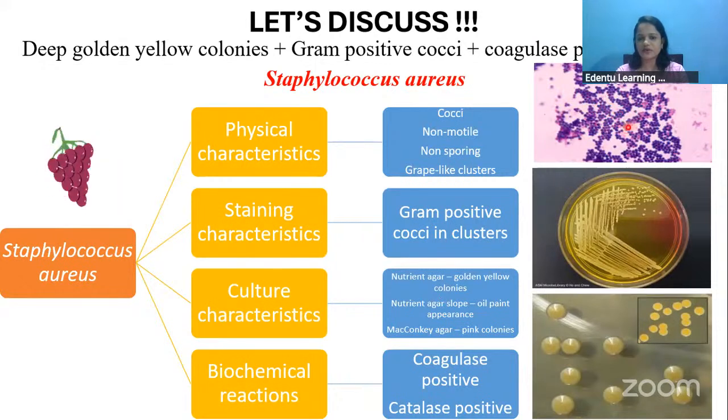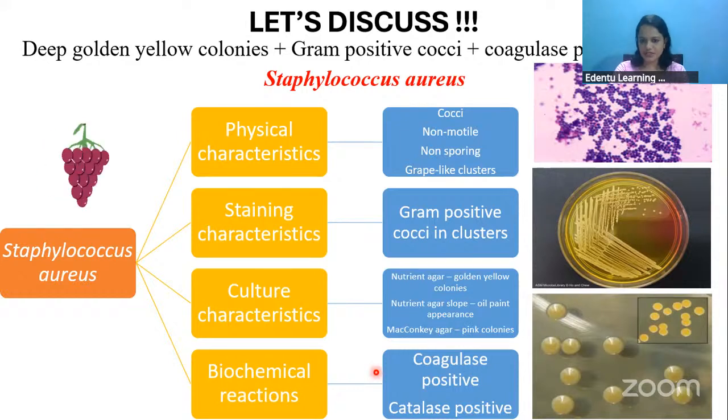Yes, that is the Staphylococcus aureus. It is non-motile, non-sporing, and it will form grape-like clusters. If you look at the staining characteristics, it will be gram-positive, that's why blue color. Gram-positive cocci that occur in grape-like clusters like this. So those are the characteristic features of Staph aureus.